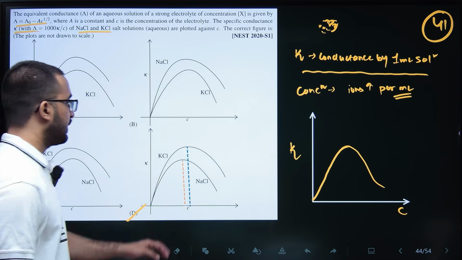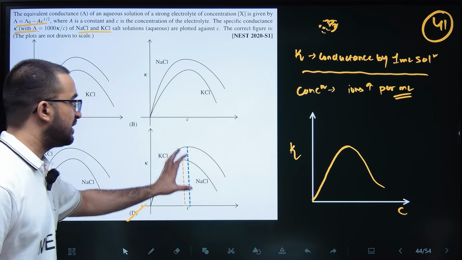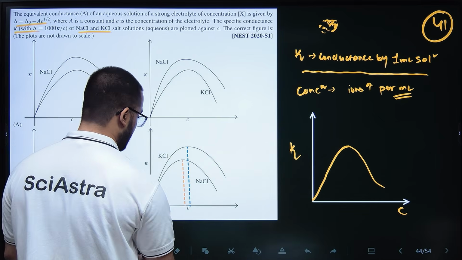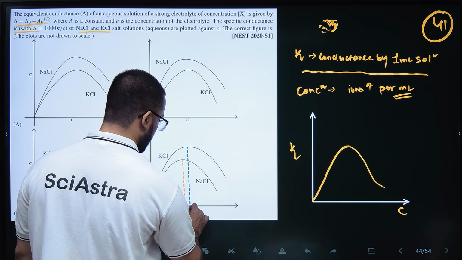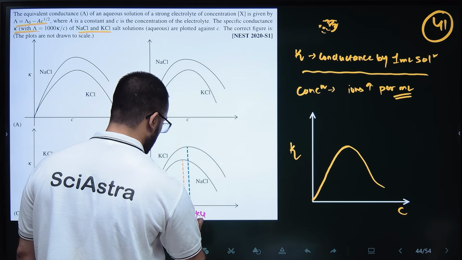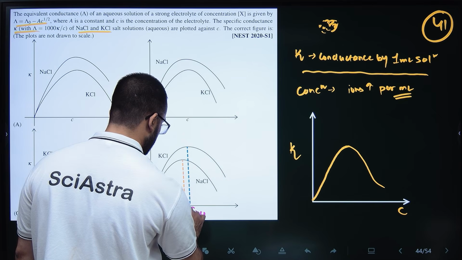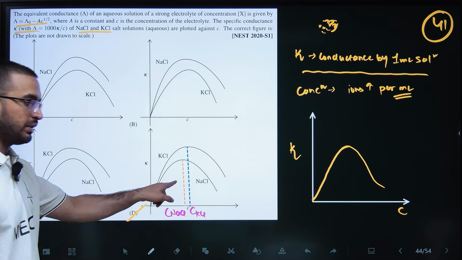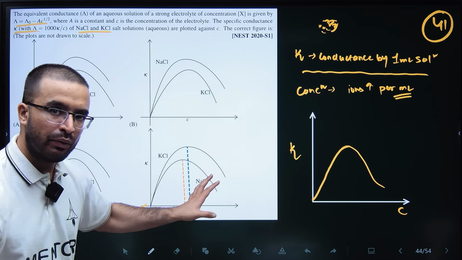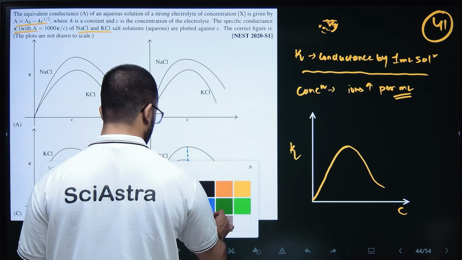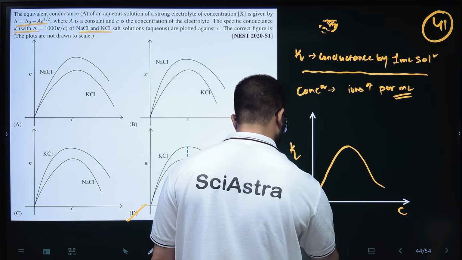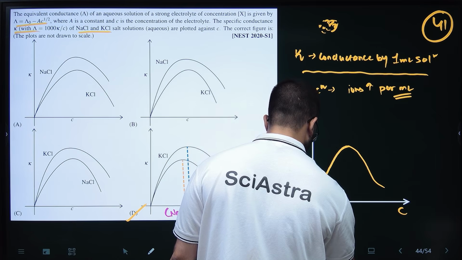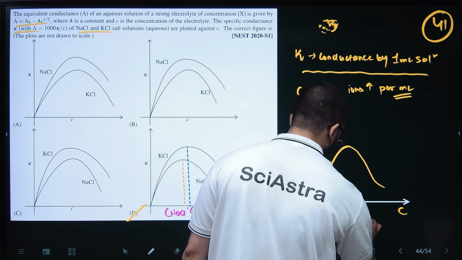Okay, so for KCl, the maximum limit of conductance or conductivity is at higher concentration as per this graph. This is C KCl, this is C NaCl. So the point is, why is it so? Because in aqueous solution, the size of K plus is less than Na plus.